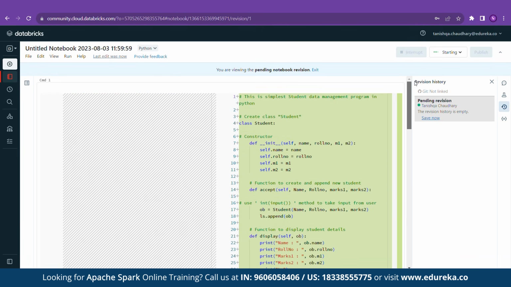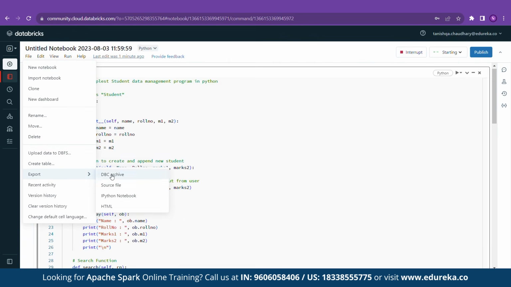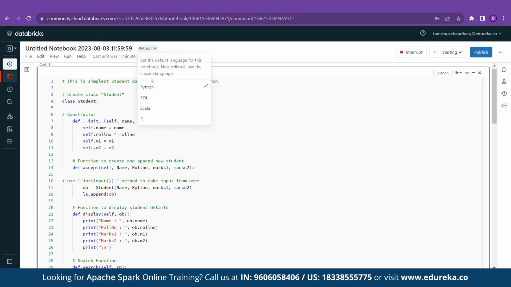There are many options like new notebook or clone or export to DBC archive, which you can see from the screen. We can also share files by clicking on the export option. As far as programming languages are concerned, we also have options like R, Scala, SQL. As per our need, we can use these programming languages to run our code.